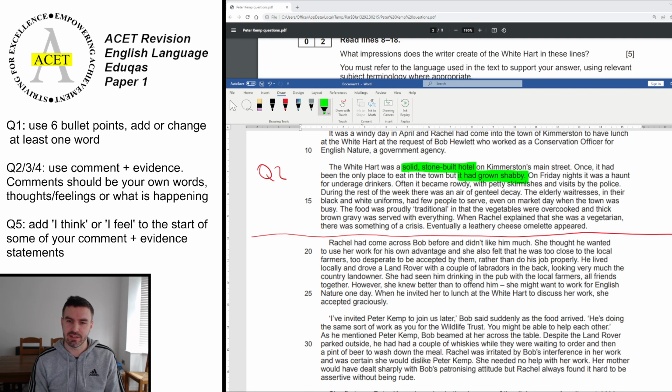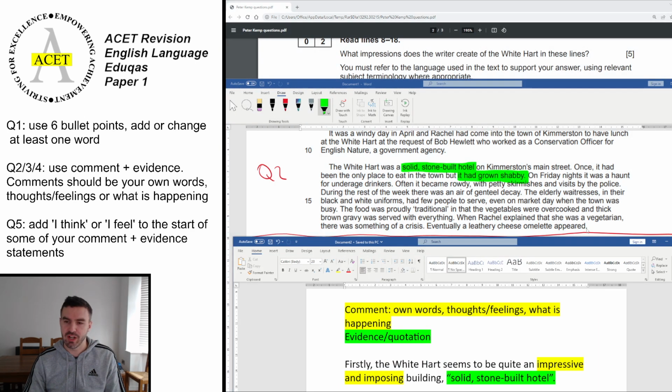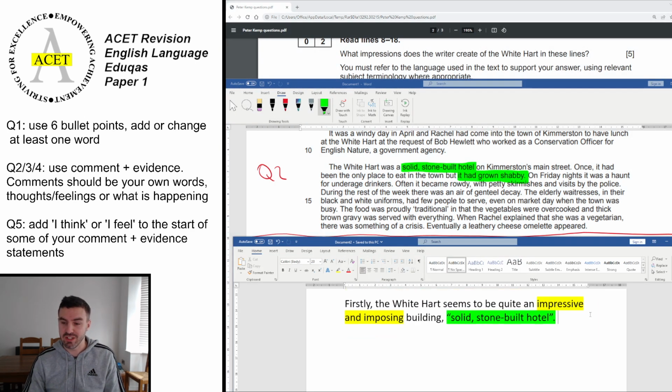So this is a really classic example of the sort of thing that you need to do, because you can't use the word shabby to explain the word shabby. You need to show an understanding of what the word shabby means in the context of a hotel. It's not like shabby clothes, for example, or shabby shoes. It's a shabby building. So think of what would appear shabby in that hotel. It might be the decor, it might be the wallpaper, it might be the general appearance of it. You can hear these words I'm using here, they're the sort of thing that you want to be putting into your comment. So next,